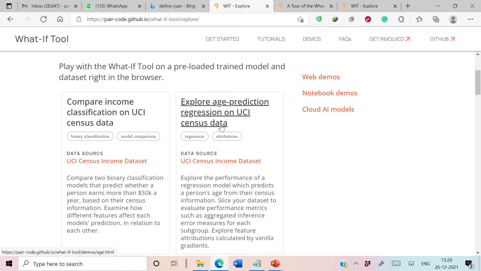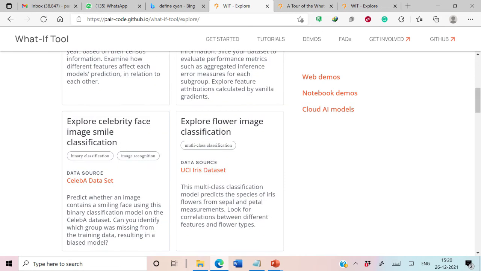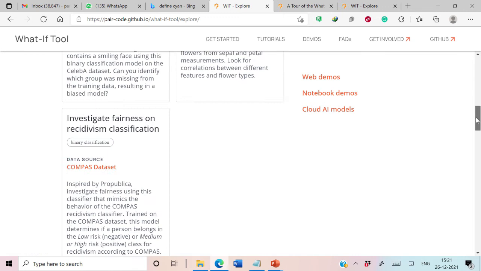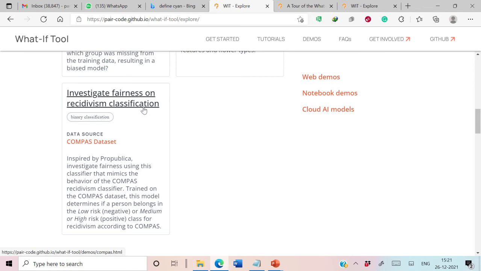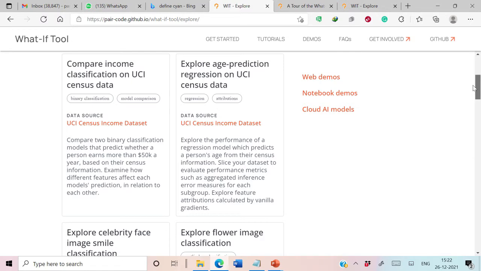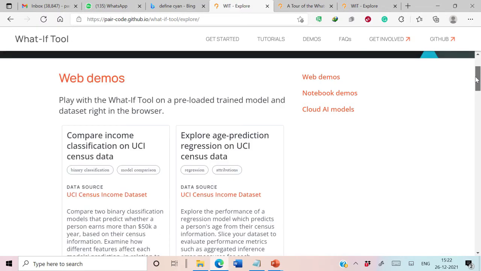The second is to explore age prediction regression on UCI census data. Third is on explore celebrity face image smile classification. Fourth is on exploring flower image classification. Fifth is on investigating fairness on Compass dataset.